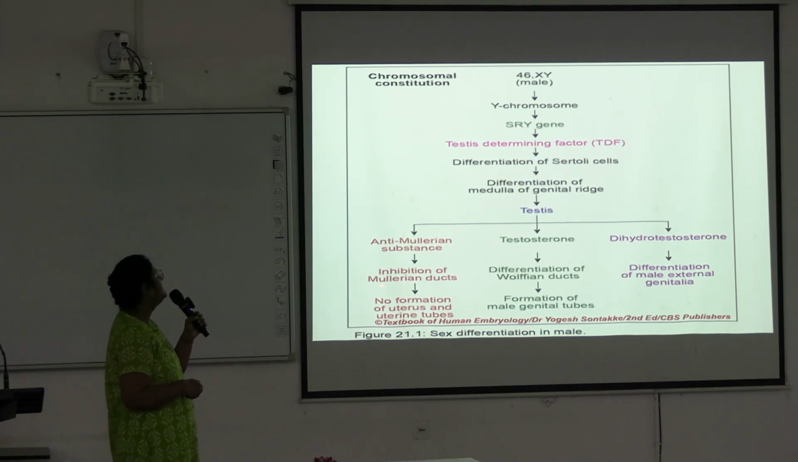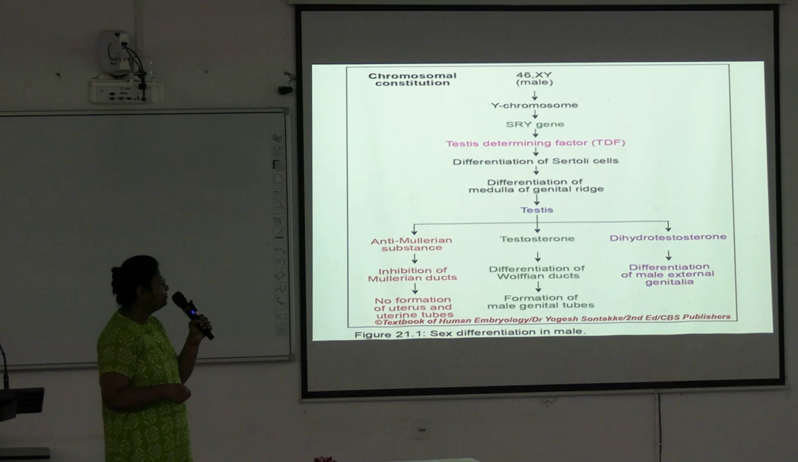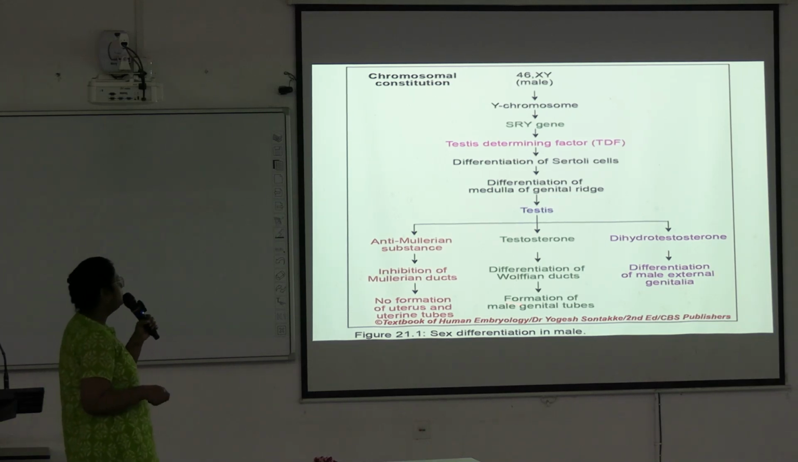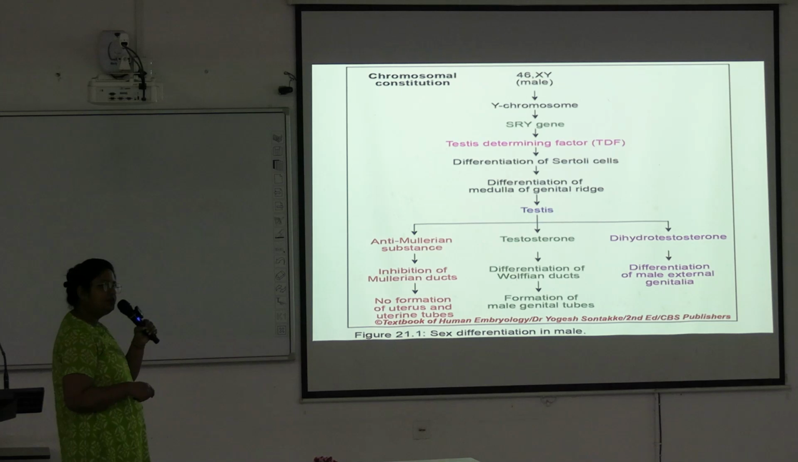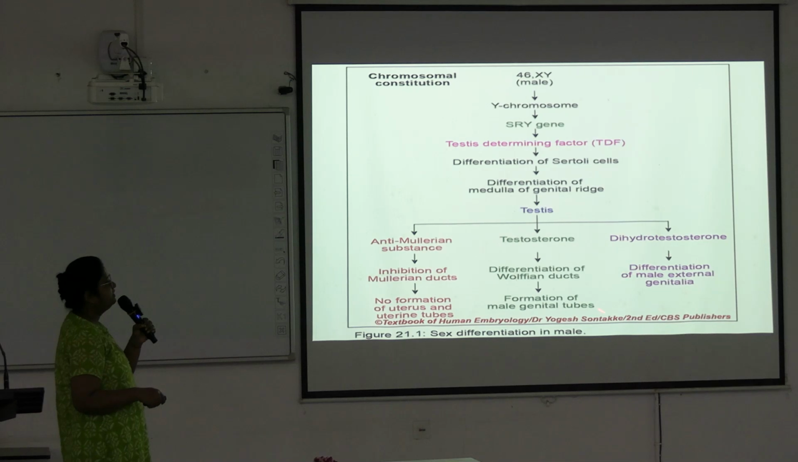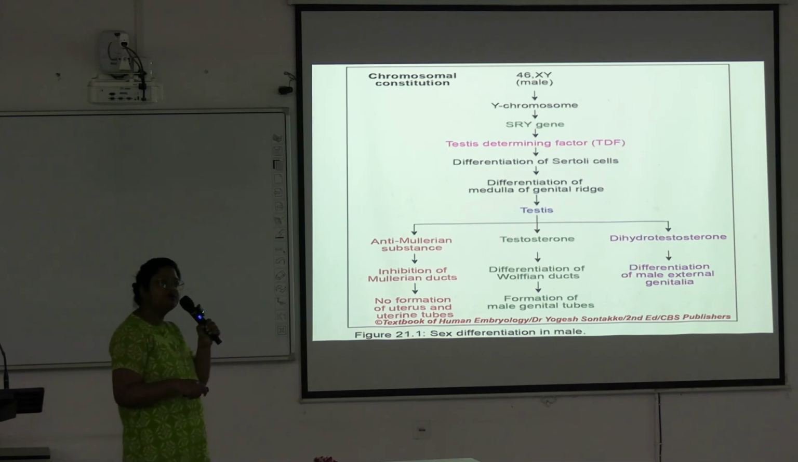Anti-Mullerian substance helps in inhibition of the Mullerian ducts. Mullerian ducts were developing in female. So here there will be inhibition of Mullerian ducts and no formation of uterus and uterine tubes. Testosterone helps in differentiation of Wolffian duct and formation of male genital tubes. And dihydrotestosterone helps in differentiation of male external genitalia. Okay, so these are the functions of these three hormones.